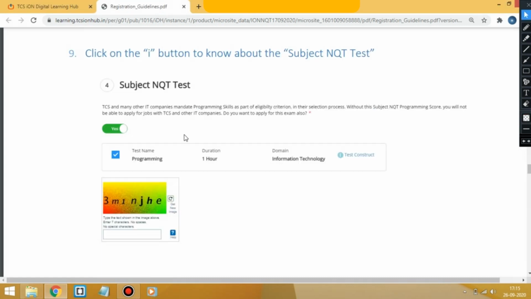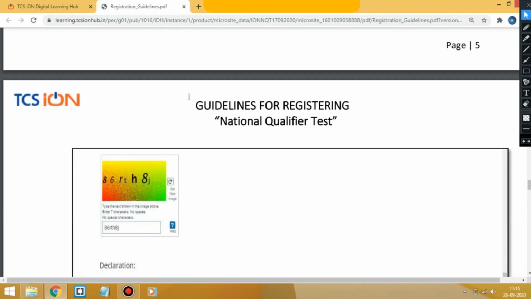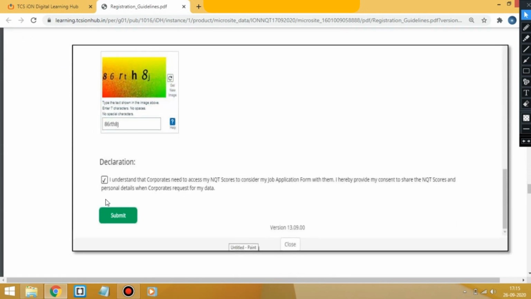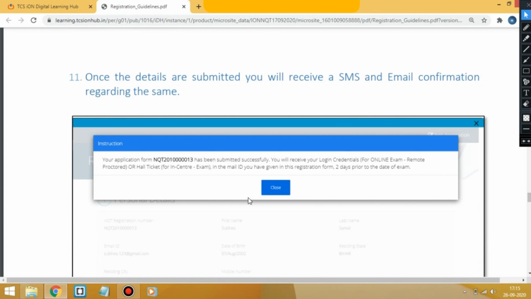In this test there will be 10 MCQs and you will get 15 minutes to solve them, and then there will be one programming question and you will get 15 minutes to solve that, and there will be a second programming question and you will get 30 minutes to solve that question. So this is the pattern of the subject NQT test. After that, fill in the captcha, click on that box and click on submit. That's it, you will have registered yourself successfully.